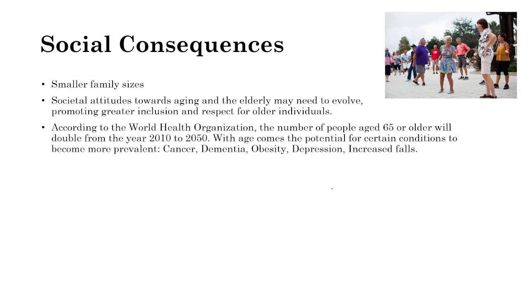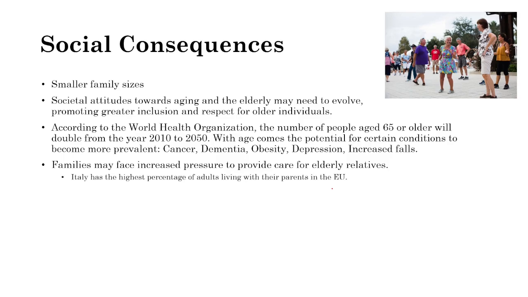According to the World Health Organization, the number of people aged 65 or older will double from the year 2010 to 2050, only a 40-year period, which with age comes the potential for certain conditions to become more prevalent. These conditions are prevalent in aged individuals, like cancer, dementia, obesity, depression, and just falling in general. Families may feel increased pressure to provide care for elderly relatives. Italy has the highest percentage of elderly adults living with their parents in the EU.